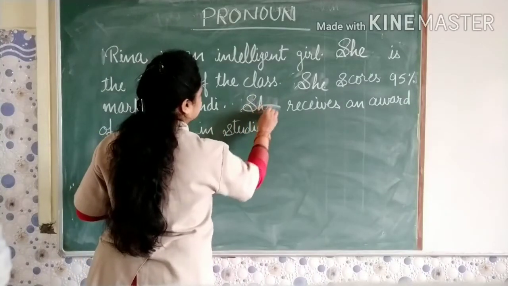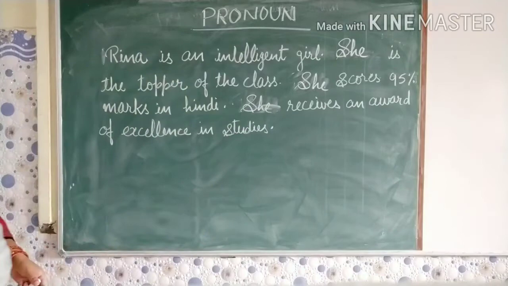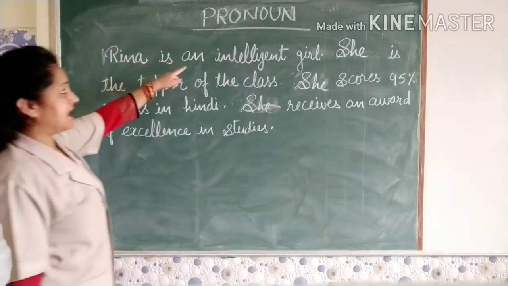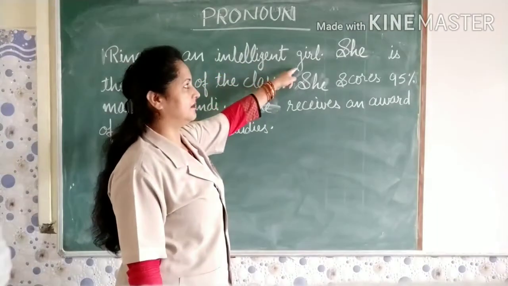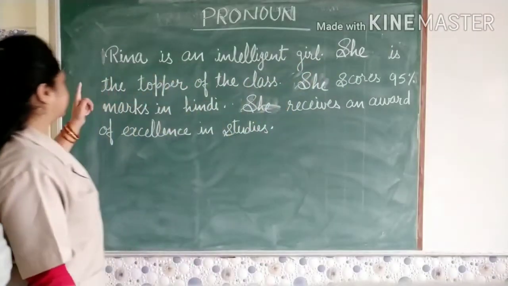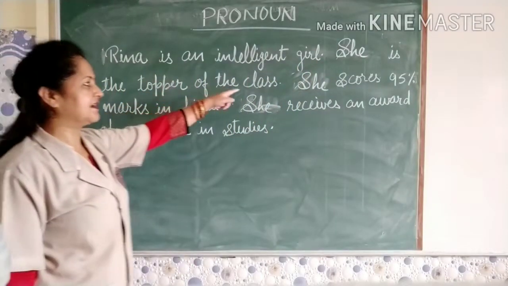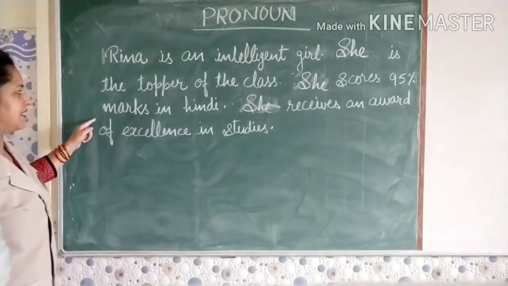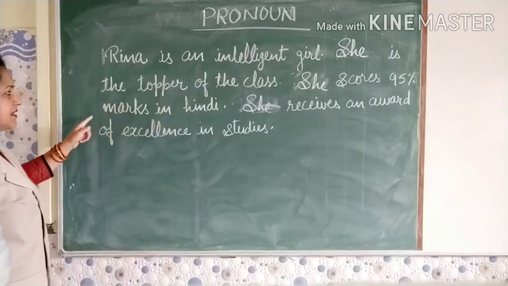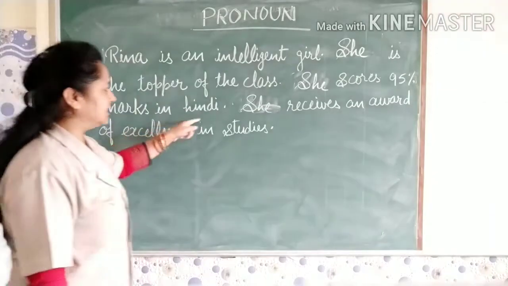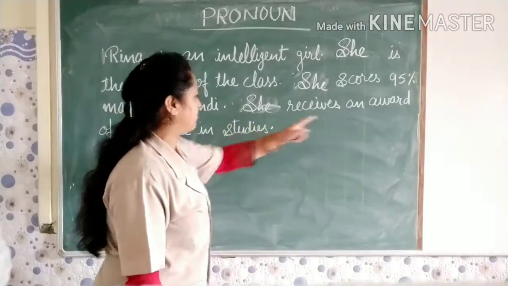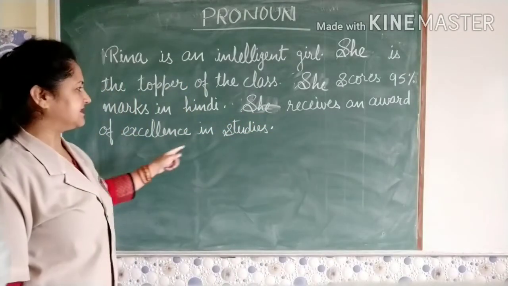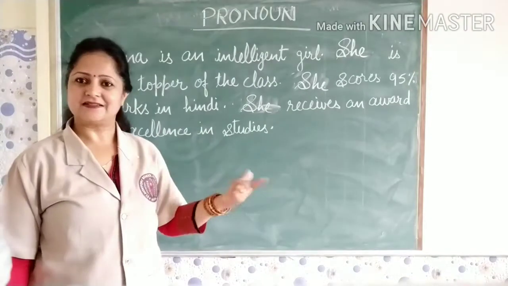So now let us read it again. Reena is an intelligent girl. She is the topper of the class. She scores 95% marks in Hindi. She receives an award of excellence in studies.